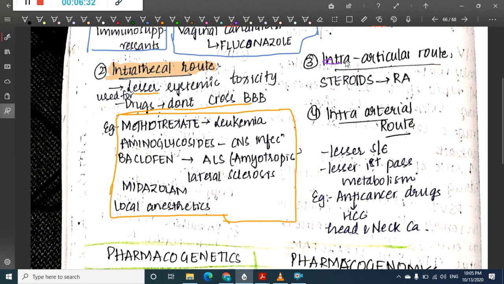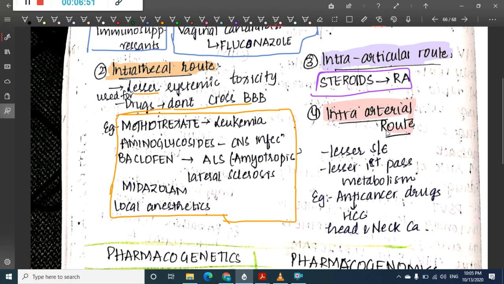Then we have the intraarticular route. In the intraarticular route we can give steroids, for rheumatoid arthritis.